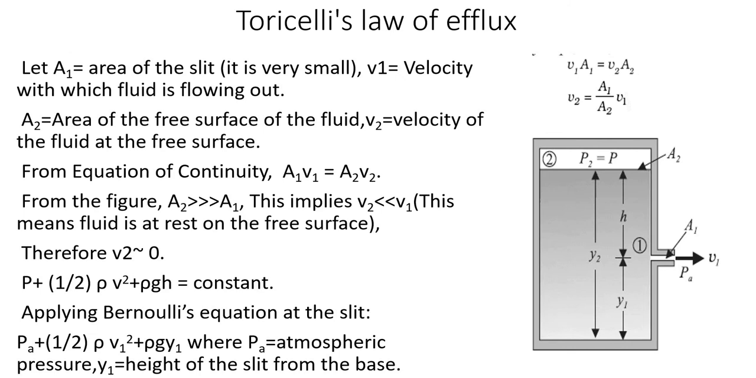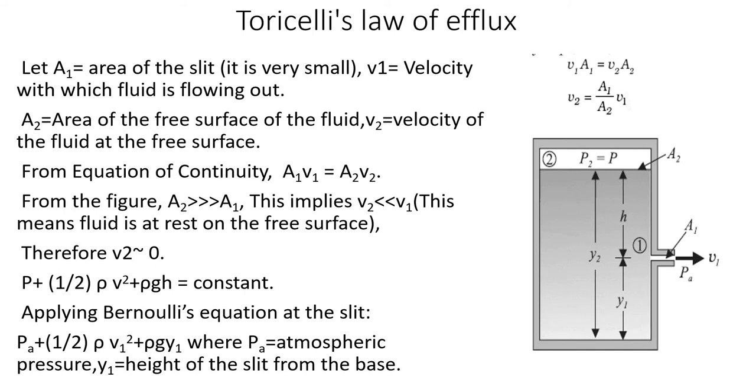So first one is Torricelli's law of efflux. So here we are considering water or any liquid in a tank. So A1, here you can see the diagram, A1 is the area of the slit through which that fluid is flowing, and A2 is the area of the topmost surface. And V1 is the velocity with which the fluid is flowing, and V2 is the velocity of the fluid at the free surface. So from the figure, according to equation of continuity, we can write A1 V1 is equal to A2 V2.